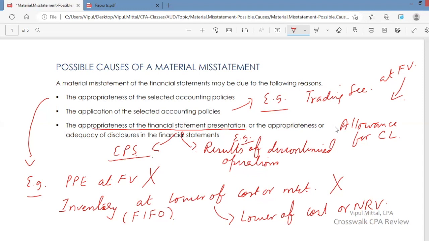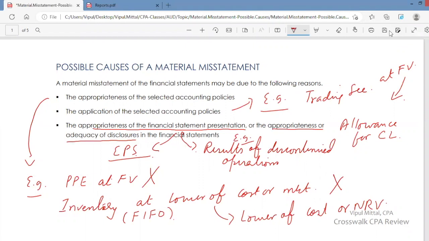But management does not present this EPS data on the face of the financial statement. Presentation issue. Financial statement presentation is not appropriate, a possible cause of a material misstatement. Terminology used is not appropriate. You're not using the proper terminology. Presentation issue, possible cause of a material misstatement.